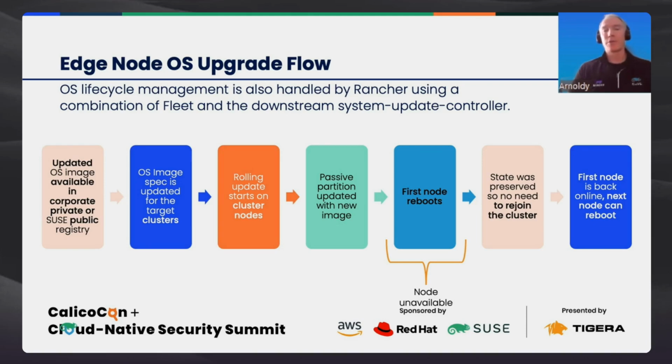It's going to write those to a passive partition, and we'll get to see a little bit more about the active and passive partitioning scheme when we get to the demo. And then it's going to schedule the first node to reboot into that new updated image. Once that node is back online, Rancher will continue on and schedule the next node to reboot so that no more than one node is offline at any one point in time.